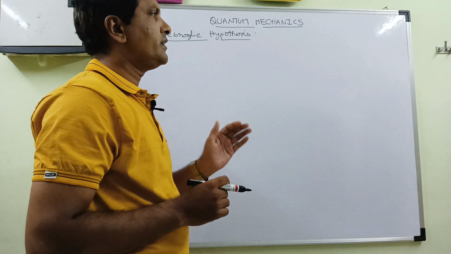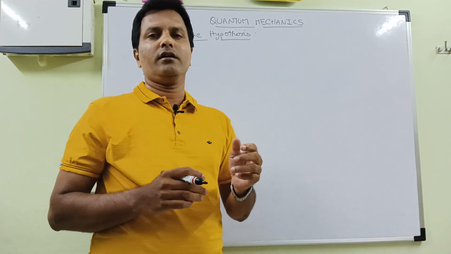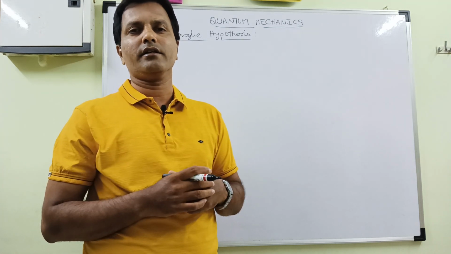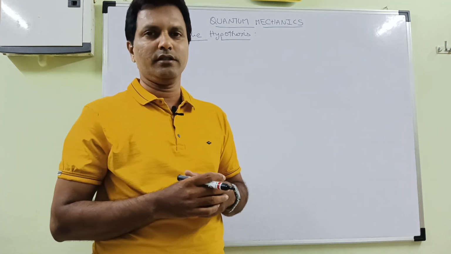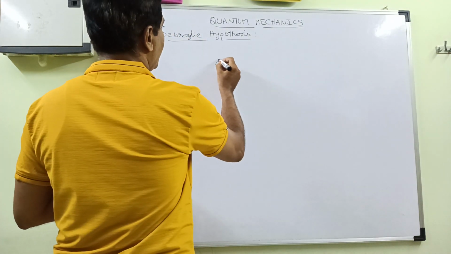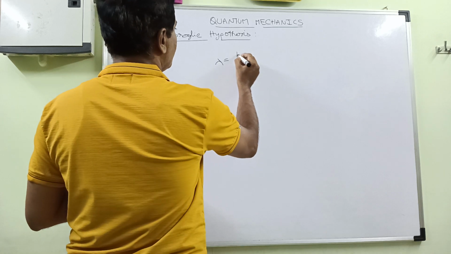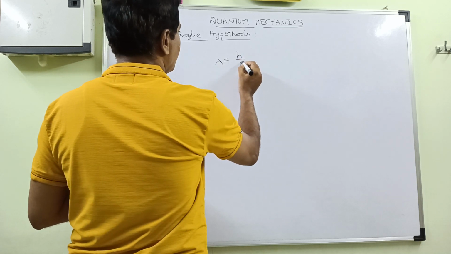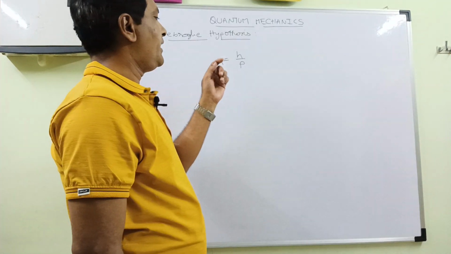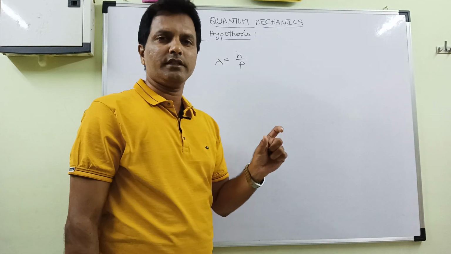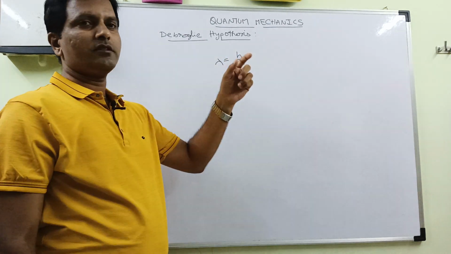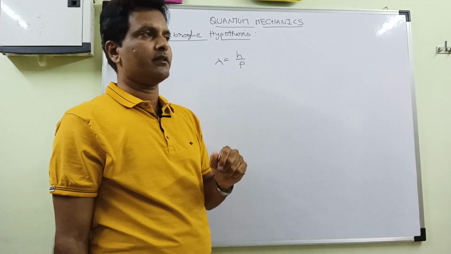Here he gave a formula to interconnect the wavelength and momentum of microparticles when they are in motion. He said that they are related as lambda is equal to h by p, where lambda is the wavelength associated with matter waves, h is Planck's constant, and p is the momentum of the microparticle.